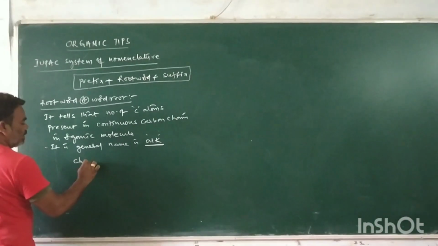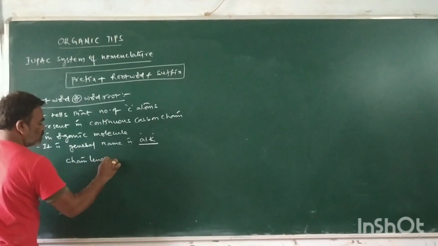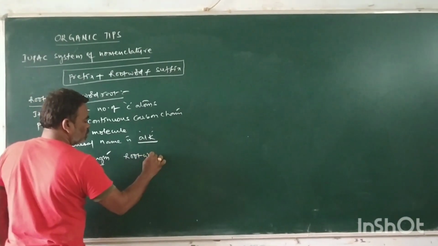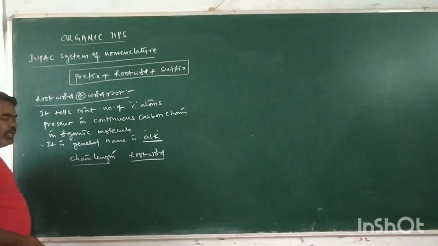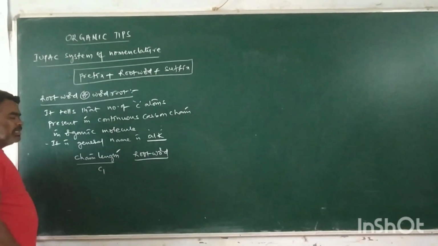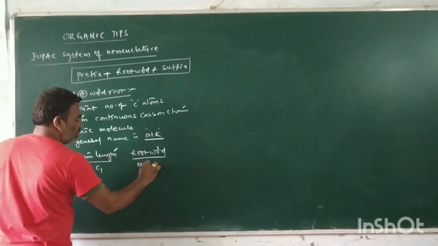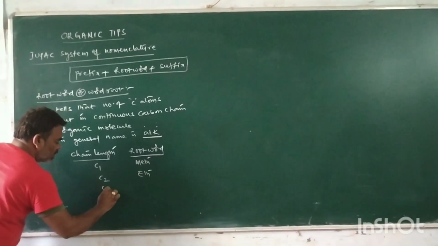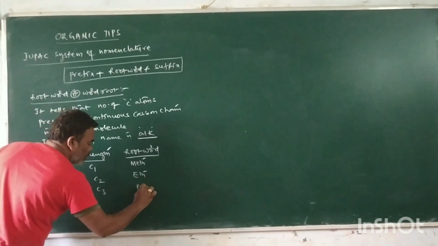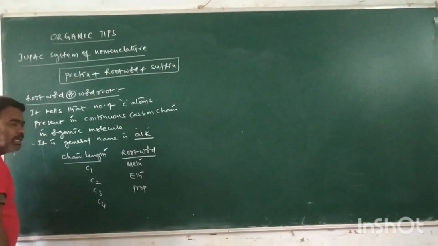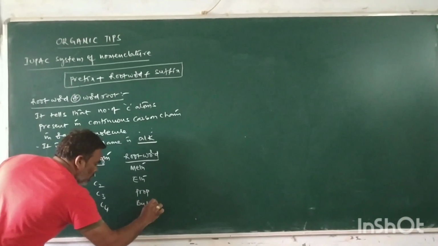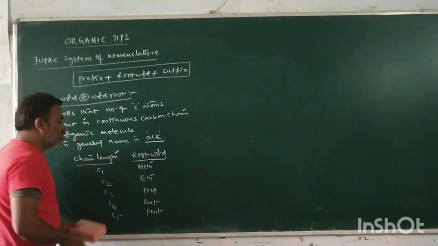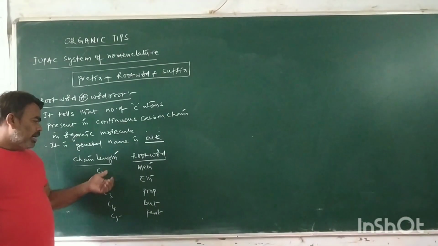So the chain length and the root word. What is the chain length? One carbon present in the chain length: meth. Two carbons: eth. Three carbons: prop. Four carbons: but. Next, five carbons: pent. So this is the chain length and the root word.